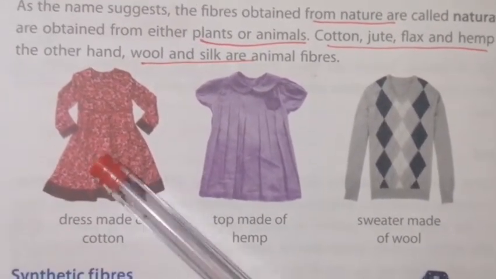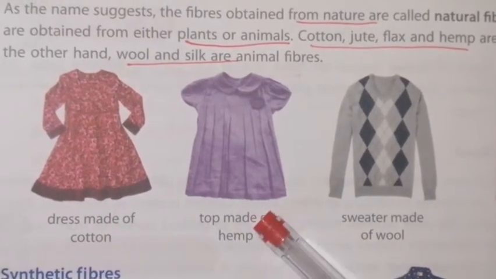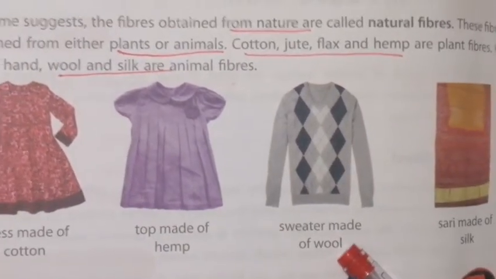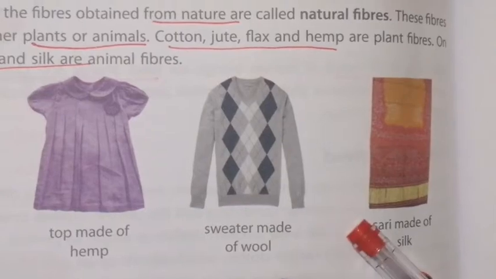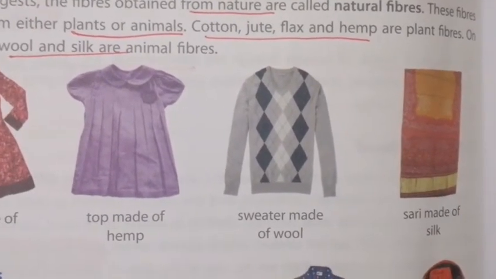So you can see a dress made of cotton. Cotton is a plant. A top made of hemp, it is also taken from a plant. A sweater made of wool. Wool is taken from an animal. Now, a sari made of silk. Silk is also obtained from the silkworm, an animal.